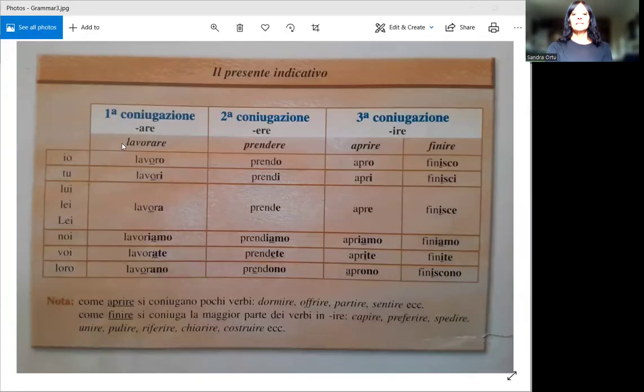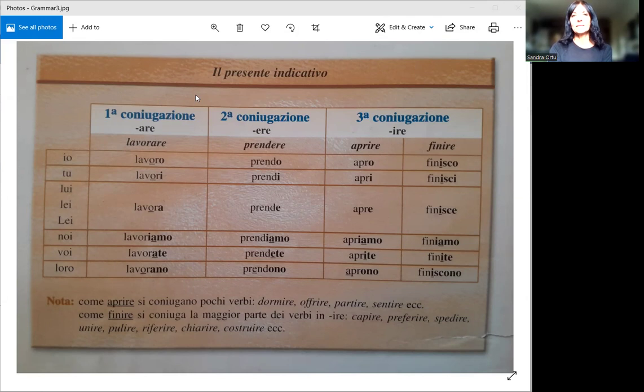As you can see, we have the verbs, and you can see this conjugation that I've mentioned. This is the coniugazione, prima, seconda e terza coniugazione. Meaning we can divide the verbs into three groups.